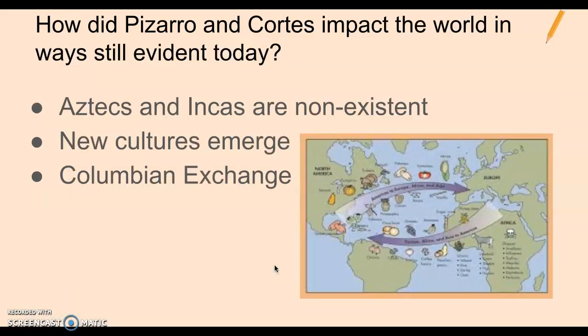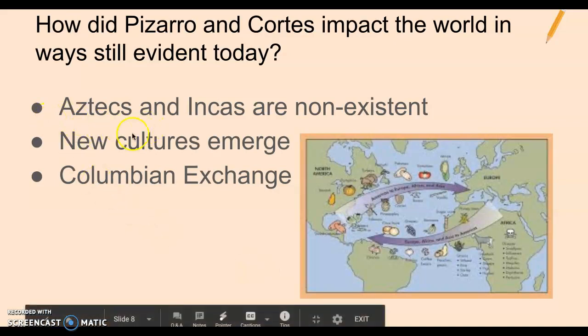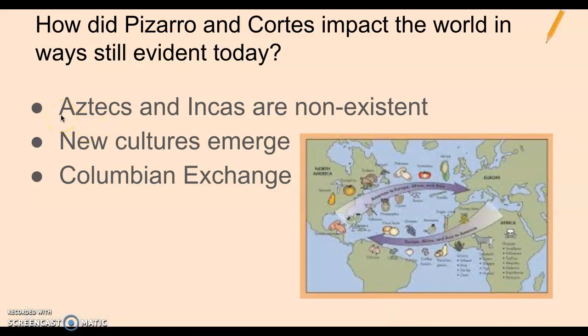And then finally, how did Pizarro and Cortez impact the world in ways still evident today? Well, we saw this especially with the Aztec when we talked about Cortez marrying Dona Maria. The Aztec and Incas are wiped out. They're pretty much non-existent because they start to intermingle and marry with Europeans.